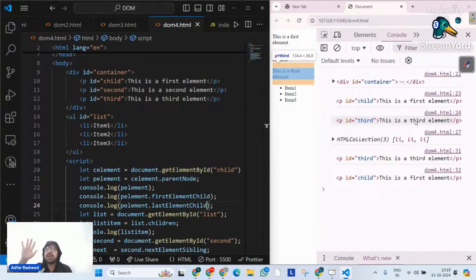Now, there's one question that might be in your mind: why are we learning these methods? I'm pretty sure that even if you have done DOM before this, the maximum methods you knew were document.getElementById, class name, tag name, and name, or querySelector and querySelectorAll. That is it. But it's not necessary that you have to find an element with selectors only. There are a lot of traverser methods with the help of which you can find an element and then implement logic. And of course, we will create a project. We will not wait for the completion of JavaScript.